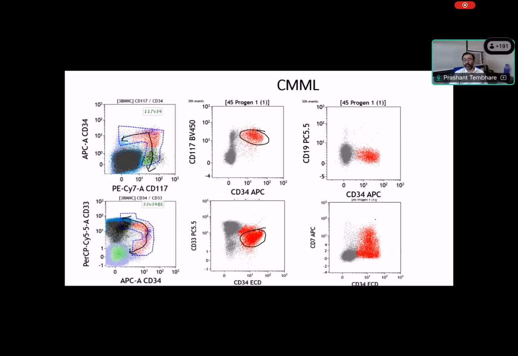Now, also you can see the population shows 7 expression, which is a T cell marker. That is, there is aberrant expression of 37 can be also indicates it. So this is the case of CMML, where you can see there is aberrant clustering, no maturation pattern by using 117 34, no aberrant maturation pattern using 34 and 33.